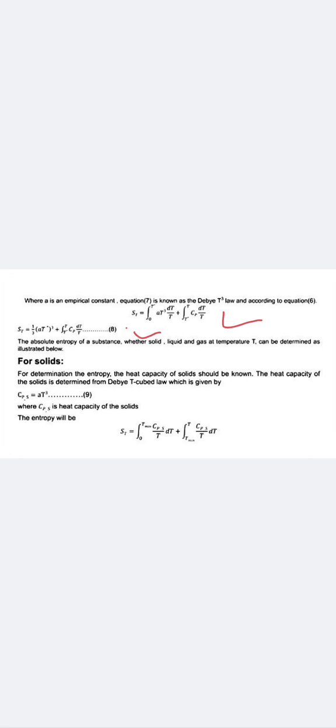The absolute entropy of a substance, whether solid, liquid or gas, at a temperature T can be determined as illustrated below. For the first one, solid: for determination of the entropy of a solid, the heat capacity of the solid should be known. It is determined from the Debye T cube law, given by the ninth equation, where Cps = aT³. This is equation 9, and Cps is the heat capacity of a solid.